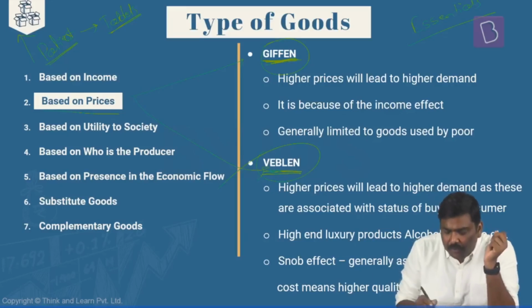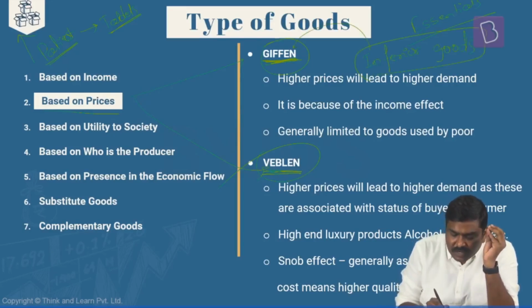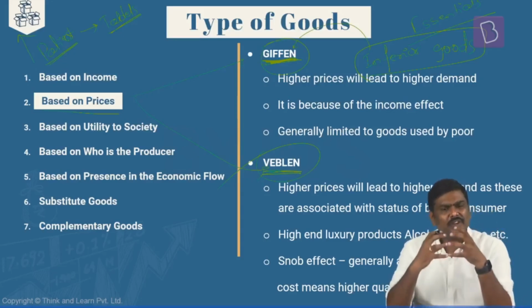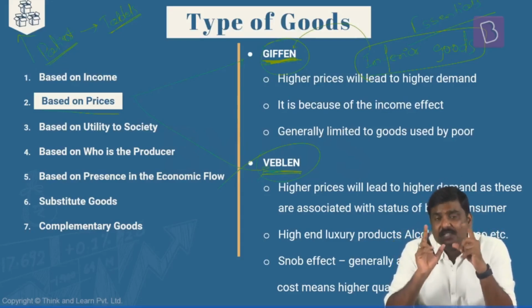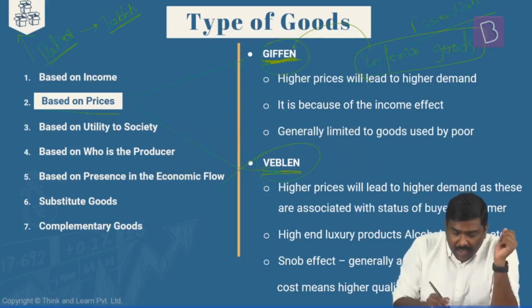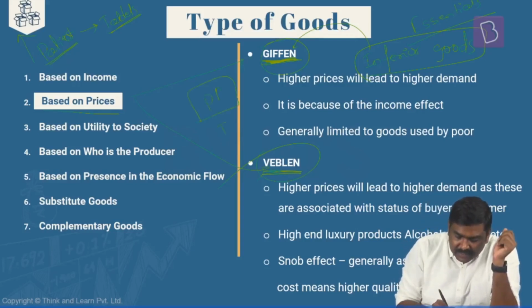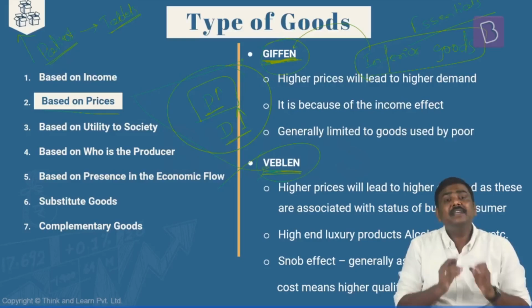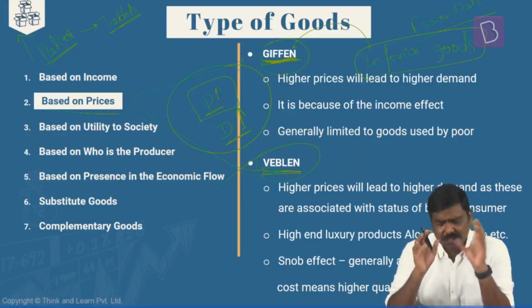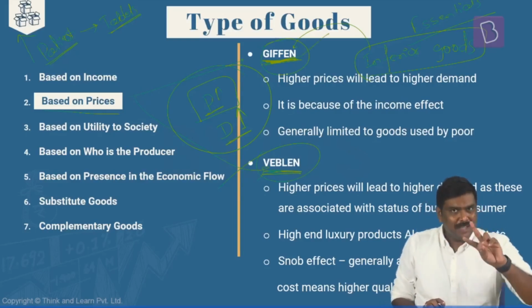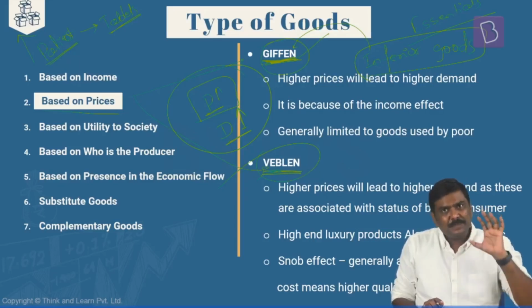Now, what is the concept of a Giffen good? Earlier we have seen the concept of inferior goods. Within this concept of inferior goods, there is a certain set of goods which are classified as Giffen goods. So, Giffen goods are nothing but inferior goods themselves. But why are these called Giffen goods? Understand this very carefully. In the context of Giffen goods, as the price of the good increases, the demand will also increase. That is, the price as well as the demand are moving in the same direction in the case of the Giffen good. Now, please do not be confused here. I'll explain why this happens.